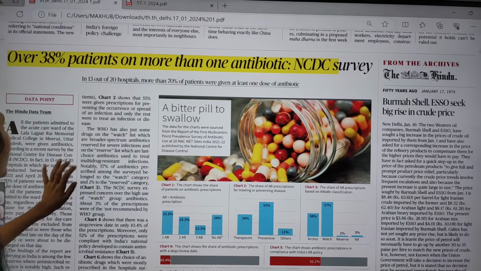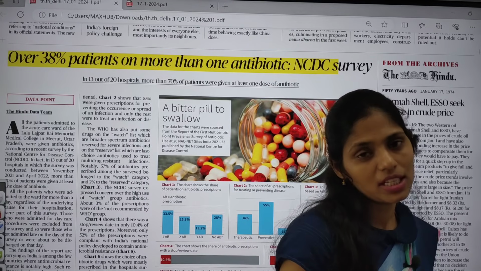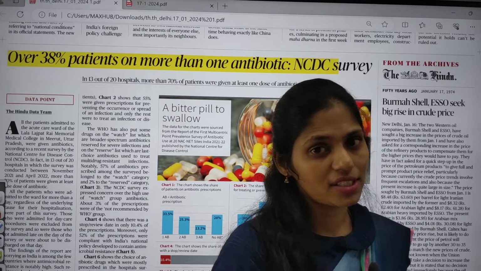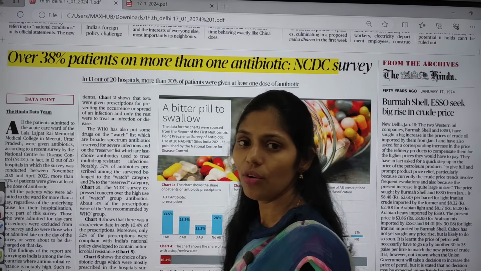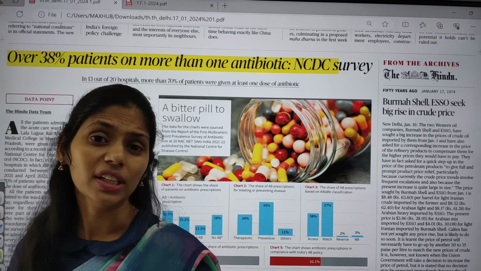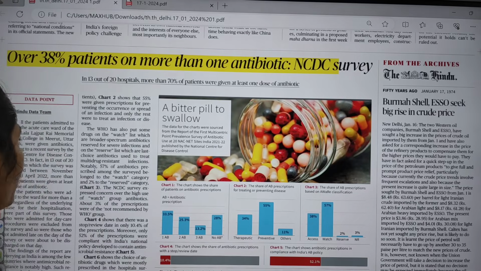There is one article: about 38% of patients are on more than one antibiotic, says an NCDC survey. Recently I explained what antimicrobial resistance is, how it is generated, and how we have to address that issue. All these things we discussed in the earlier class. Now NCDC has come up with a report.